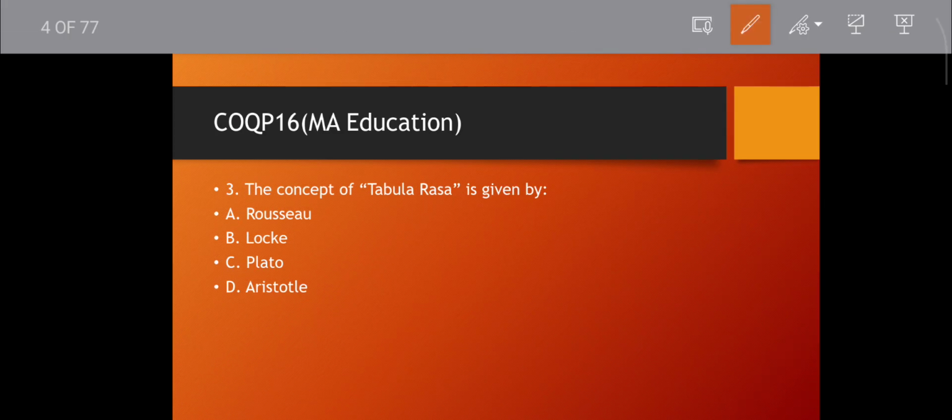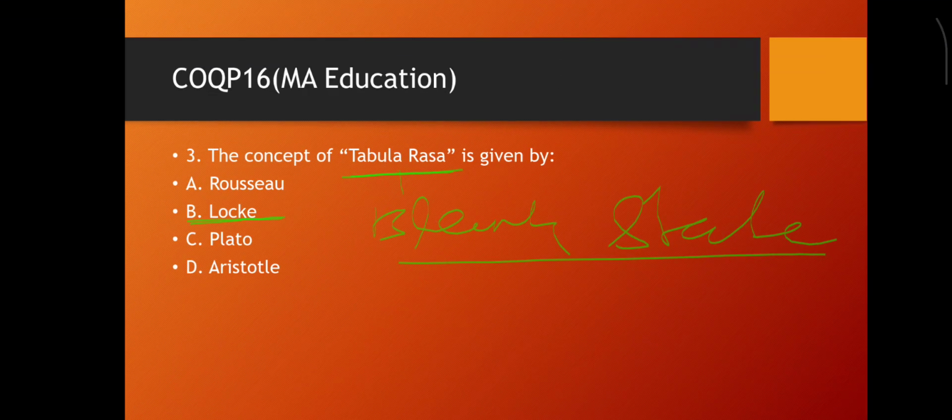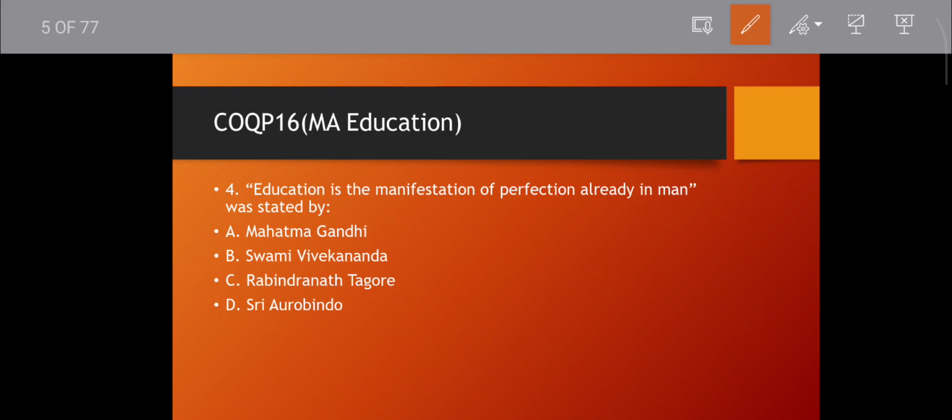Question number 3. The concept of tabula rasa is given by whom? Rousseau, Locke, Plato, Aristotle. This is by Locke, option B. John Locke gave the concept of tabula rasa. Tabula rasa means blank slate.